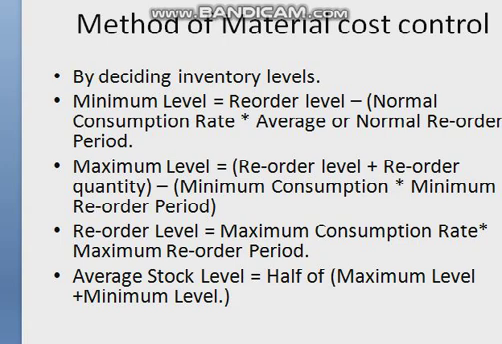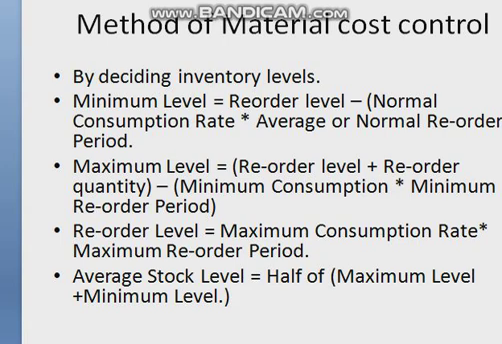The maximum level of stock is fixed after due consideration of the storage cost, cost of holding stock, storage space available, risk of obsolescence, risk of deterioration, and average rate of consumption. It is computed by the following formula: maximum level is equal to reorder level plus reorder quantity minus minimum consumption into minimum reorder period. The third one is reorder level.